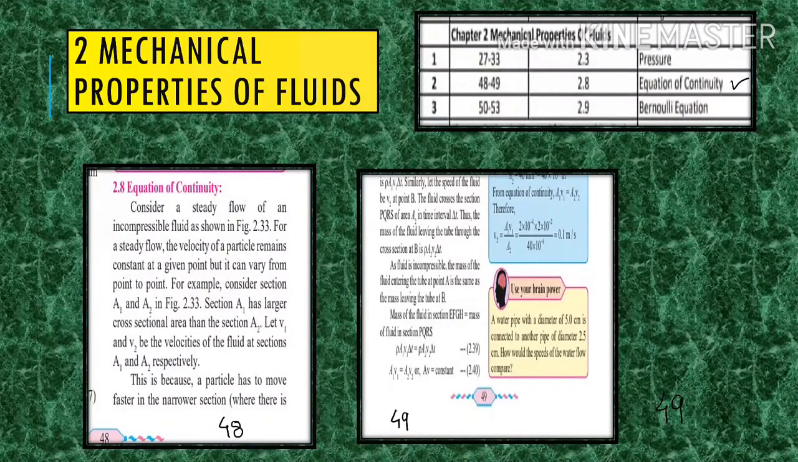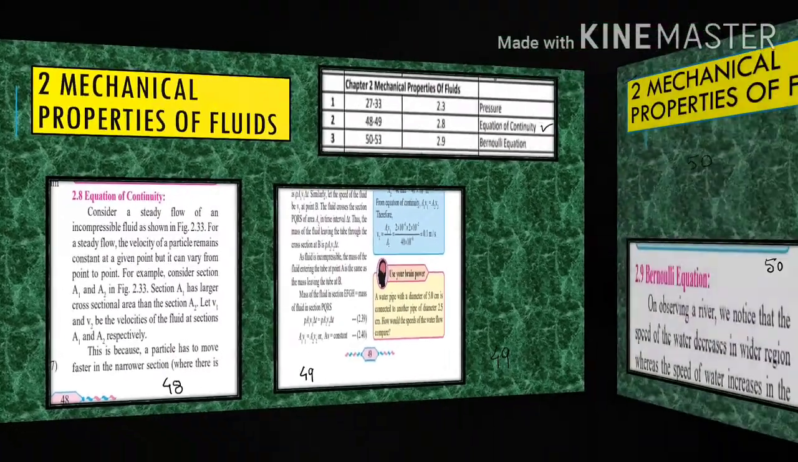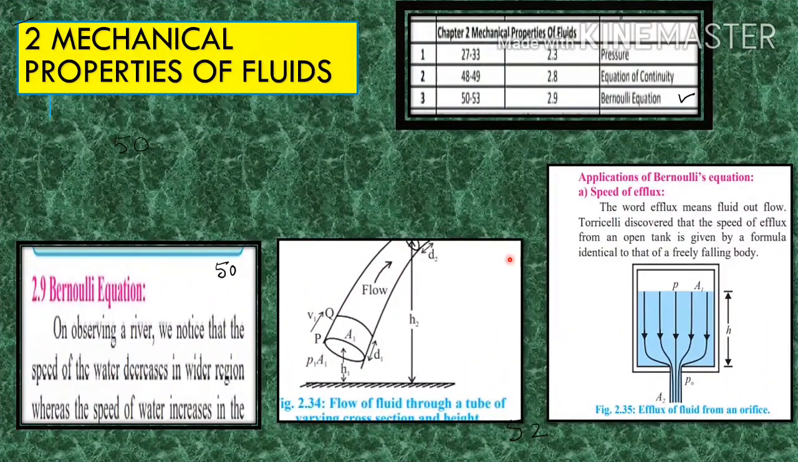Next is article number 2.8, that is equation of continuity, which is on page number 48, and page number 49 is deleted. The next article in this lesson, mechanical properties of fluid, is 2.9, Bernoulli's equation, which starts from page number 50 to page number 53 and is deleted.